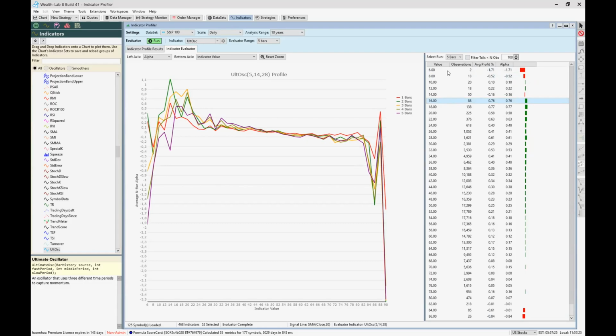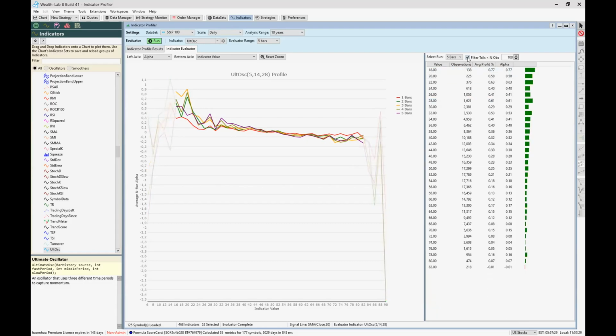Trading is a statistical problem and 2 trades are no mass phenomena. So you have to switch this on, and then you have the interesting things. And now you can say, for example, okay, the ultimate oscillator, there were a lot of trades. You see many thousand observations. It depends what you would like. Would you like to use the indicator